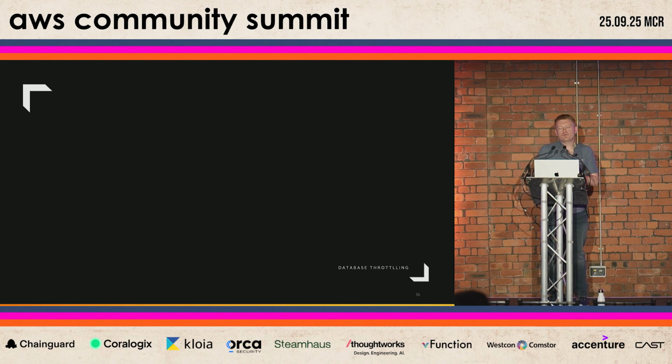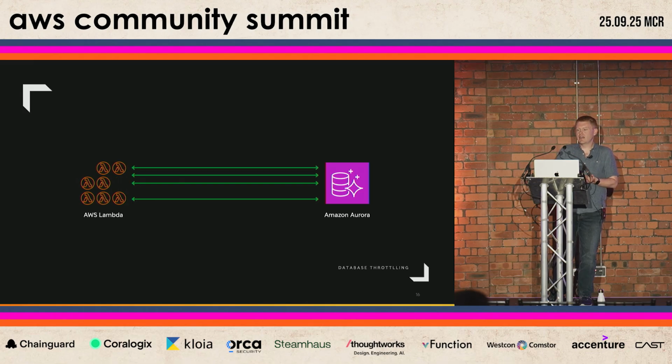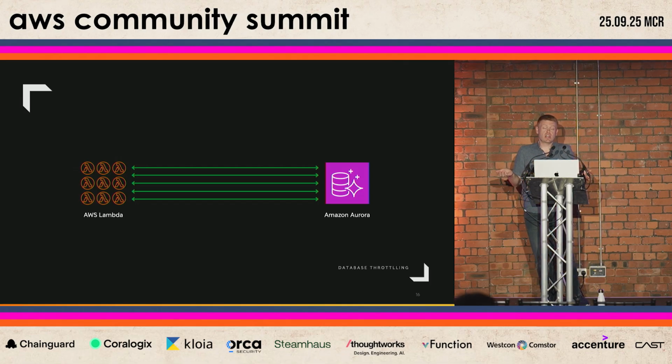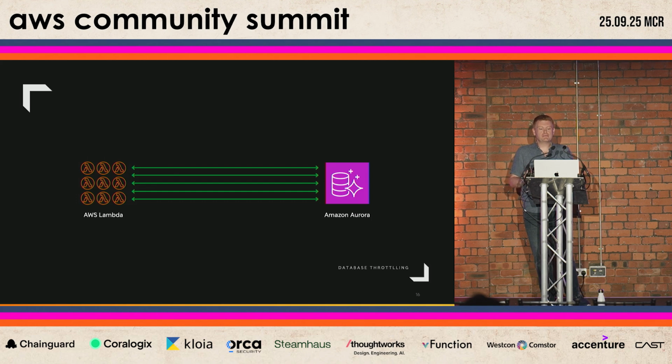But visibility alone doesn't necessarily guarantee reliability, which is also something that we need to think about. So imagine this: hundreds of Lambda functions spinning up in parallel, all trying to connect to the Amazon Aurora database at the same time. It's like rush hour on the motorway, everyone merging into the same lane at once. Just like rush hour, this causes traffic jams and congestion. Aurora has a maximum number of allowed concurrent connections. When we hit that ceiling, that limit, and we actually did, our jobs started to fail very quickly.